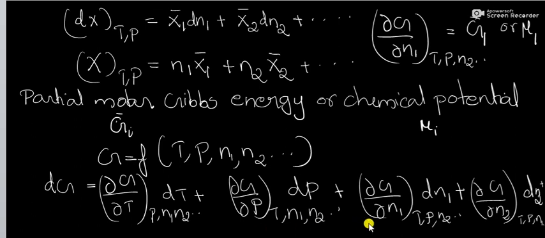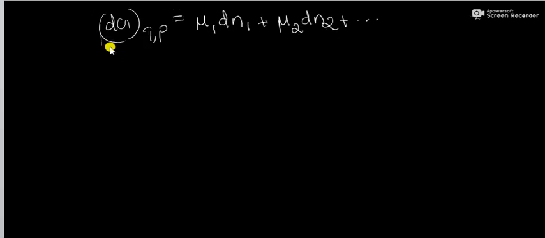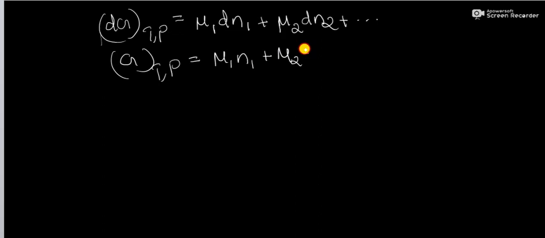Then for a system at constant temperature and pressure, that is dT equal to 0 and dP equal to 0, we can write this equation as dG at constant temperature and pressure equal to G bar 1 dn1 plus G bar 2 dn2 plus etc., or dG at constant temperature and pressure is equal to mu1 dn1 plus mu2 dn2 plus etc. Or if we integrate this equation, we can write G at constant temperature and pressure equal to mu1 n1 plus mu2 n2 plus etc.